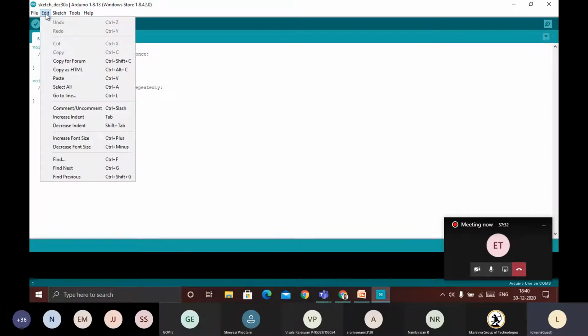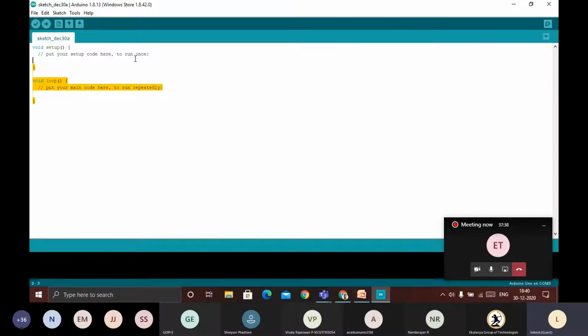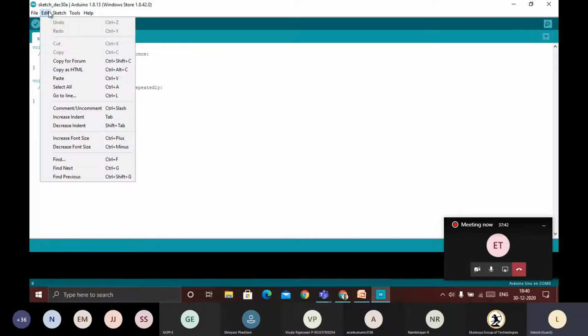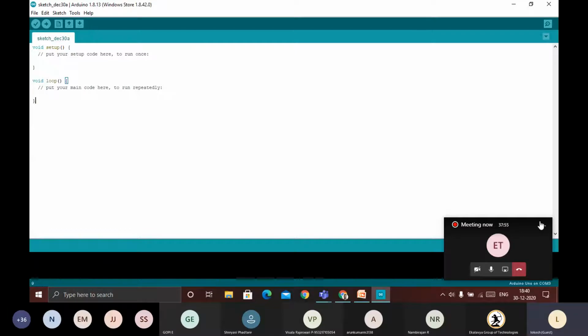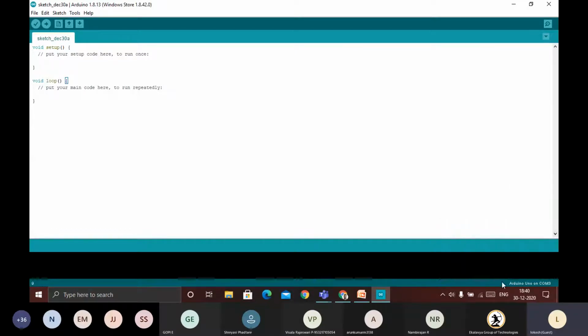Next, editing, whatever editing we require, such as indentation. Whatever code we are going to write here, in order to edit that, we will go here. Next, sketch. Here we will compile, verify, upload, all those things, including the libraries. These are the tools. We will look at this one, help, all those things.